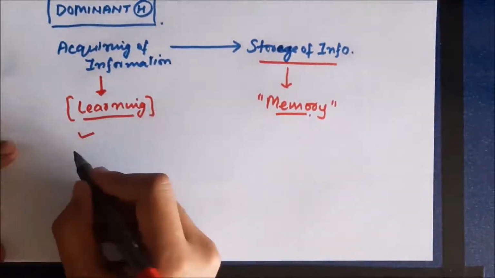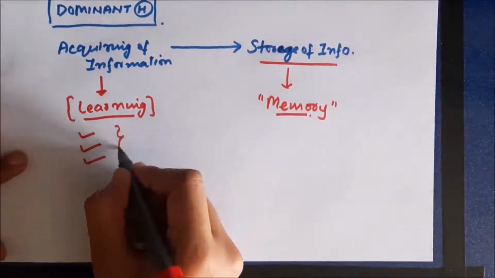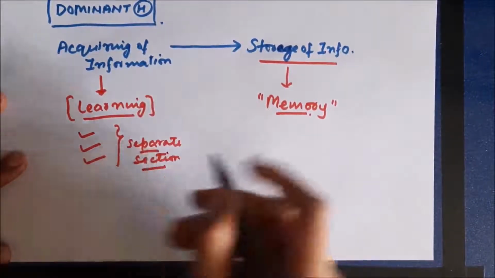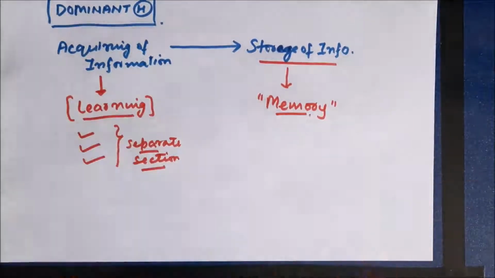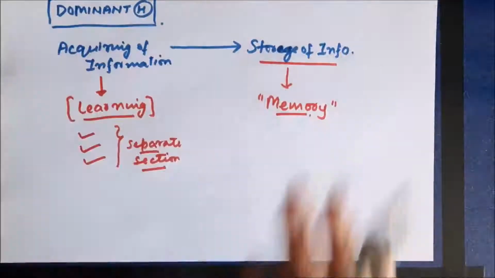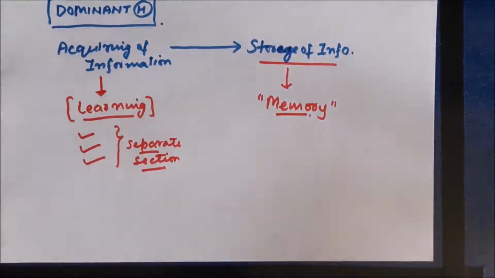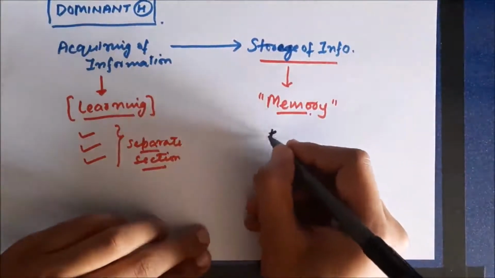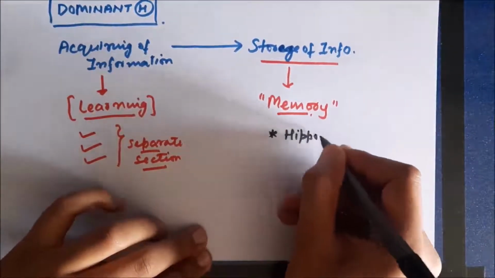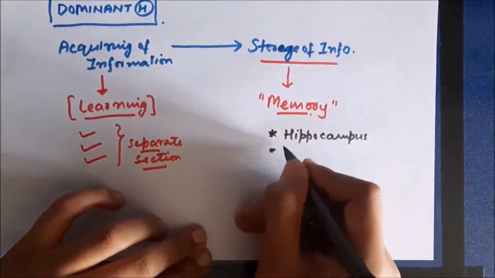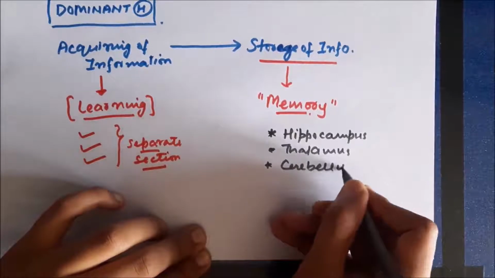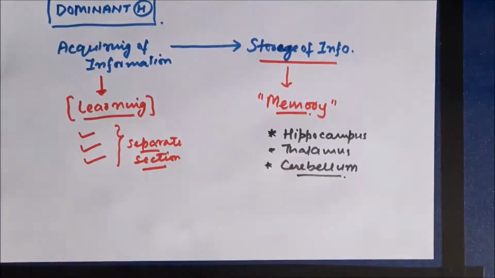The physiological aspects of learning, that is the areas of the brain involved in learning and other types of learning, will be discussed in a separate section. In this section we are mainly going to focus on the memory part, the physiology of memory. What is the physiological basis of memory, how is memory formed, and how is information stored? Before understanding that, some areas of the nervous system which are important in memory are the hippocampus, thalamus, and the cerebellum.